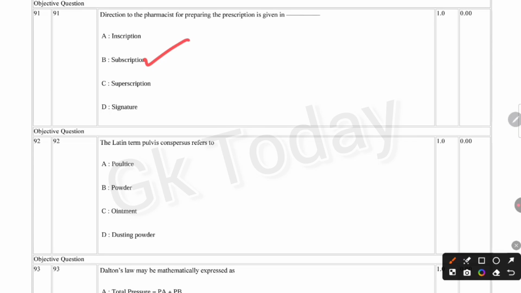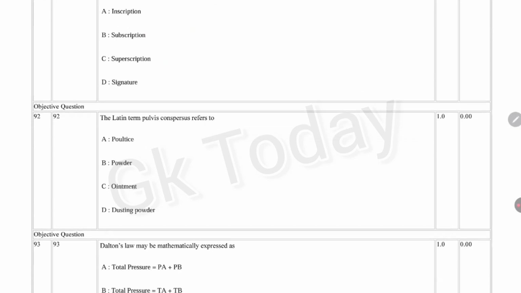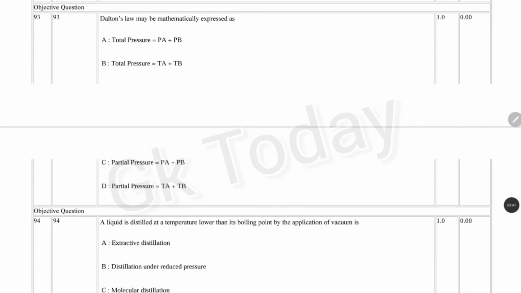Okay, next question. The Latin term pulvis conceptus refers to poultice, powder, ointment, dusting powder. Correct answer is option D, dusting powder. Next question. Dalton's law may be mathematically expressed as total pressure is equal to PA plus PB.